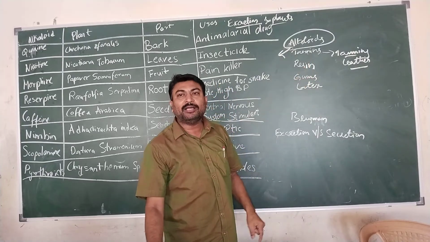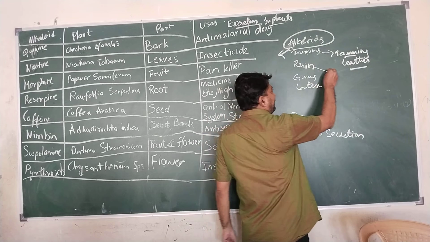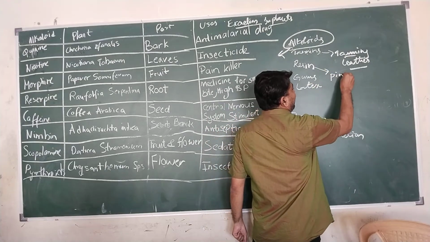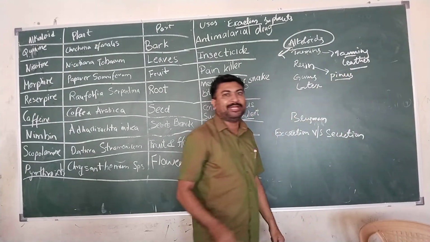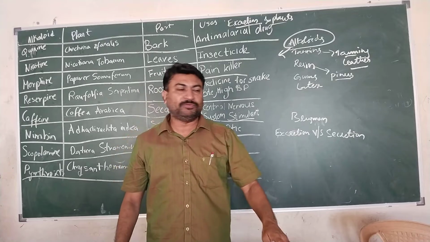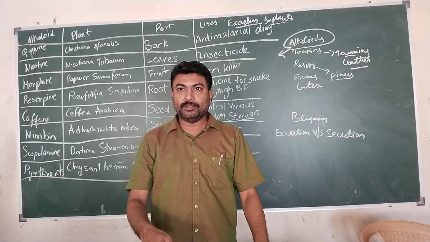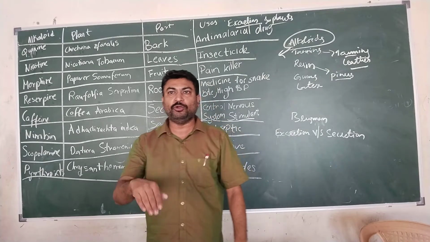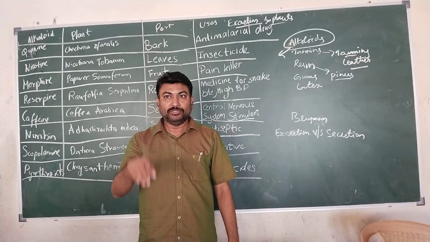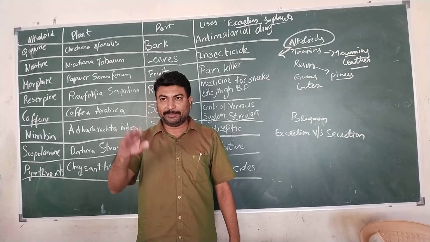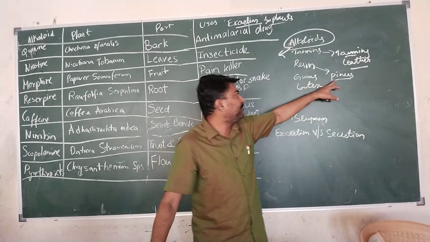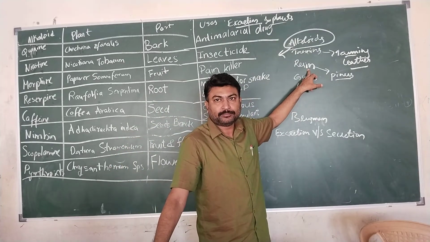Resins. These are used in paints and varnishes. It is extracted from the plant known as pinus. Pinus plant, and it is used in varnish. For example, you might have seen your teak wood. After 10 years or 15 years, you are going to paint it with the help of a varnish. So that varnish is extracted from the pinus plant, that is resin.